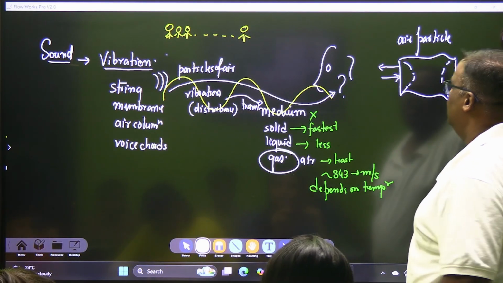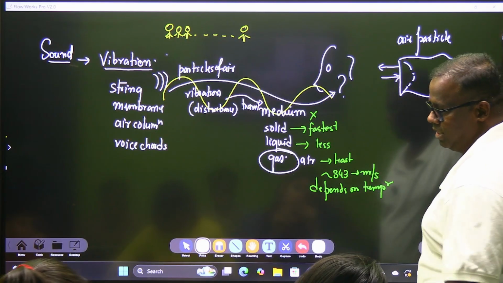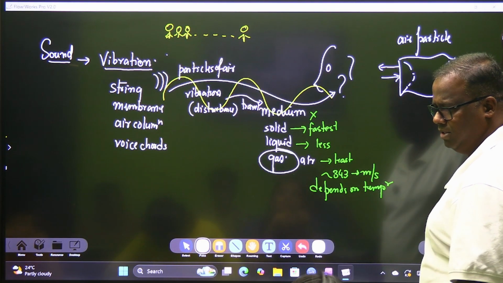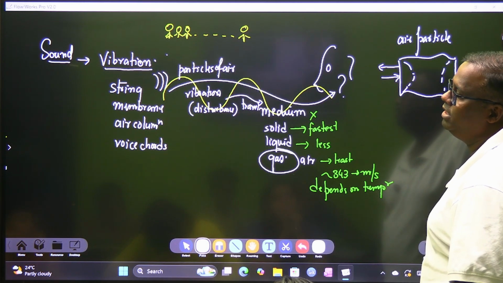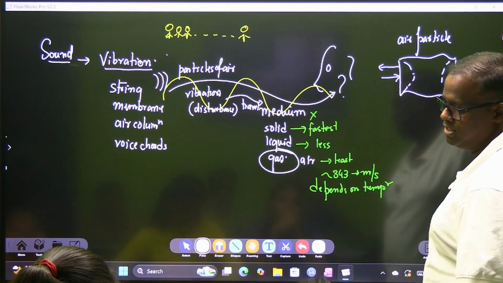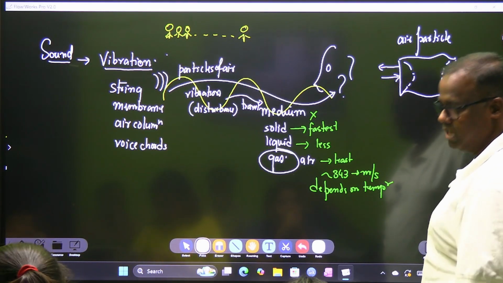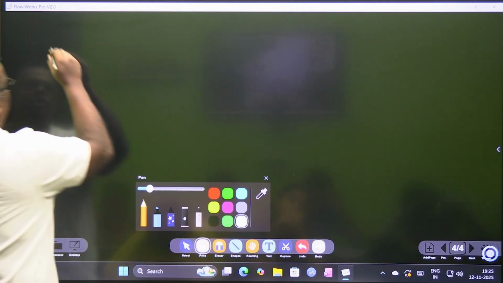Now see, ultimately who is carrying the sound? Vibrating air molecules, or air particles. The vibration is dependent upon the amount of kinetic energy they have. The higher the temperature, the higher the kinetic energy. Therefore, on a warmer night, sound will travel much faster than on a colder night, because that day the motion is much greater. Have you understood?